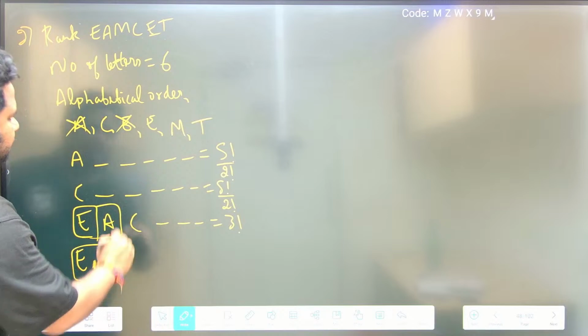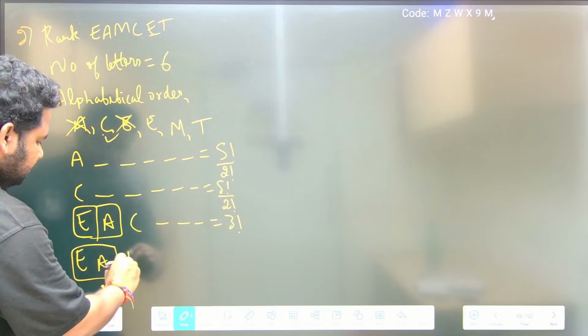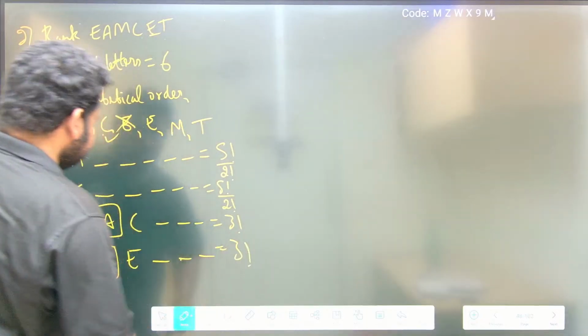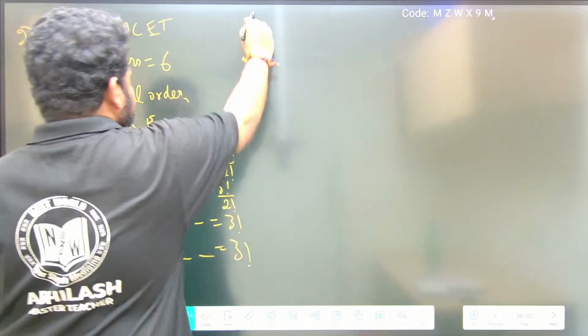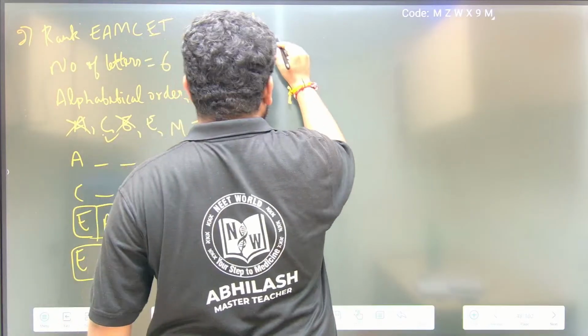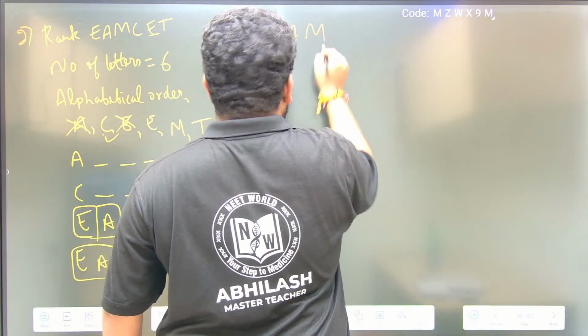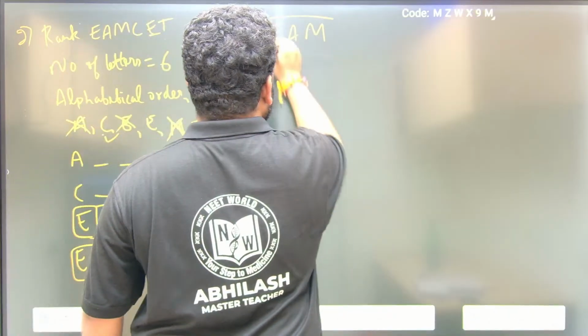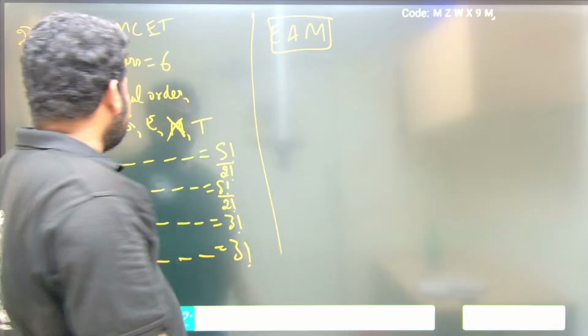Now what is left? C we started, now we have to start with E. What is left? Now 3 factorial. 3 spaces, so again 3 factorial will come. Now after E, what is there? M is there. Now I can write E A M. I can fix M, because MSET has M here. Now I should start from the beginning, correct?